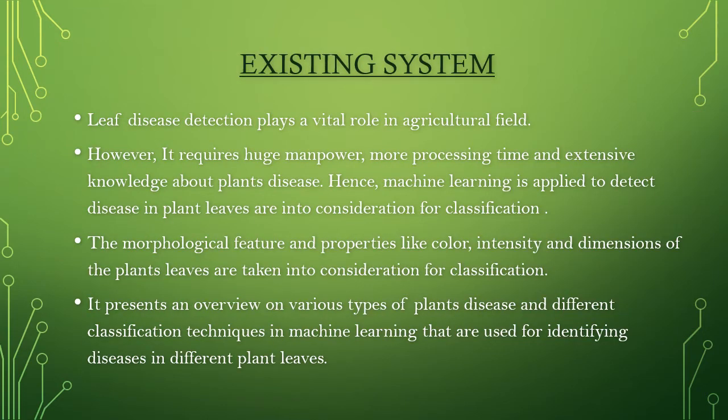Existing system. Leaf disease detection plays a vital role in the agricultural field. However, it requires huge manpower, more processing time and extensive knowledge about plant diseases. Hence, machine learning is applied to detect disease in plant leaves.